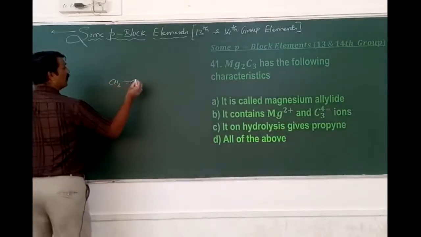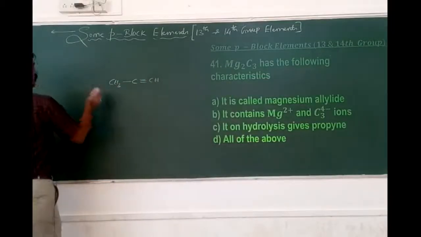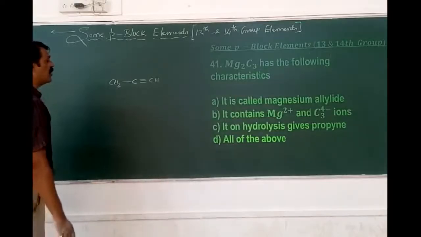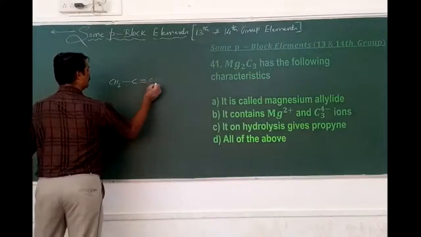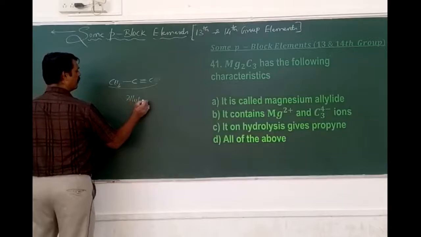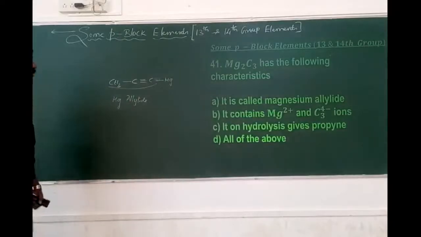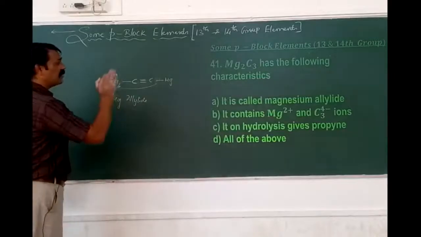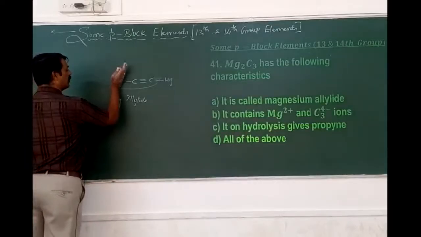CH3, C triple bond CH, what is this? It is propyne. In this propyne, the hydrogen is replaced by magnesium. This is called allyl, and when this H is replaced by magnesium, it is called magnesium allylide. That is Mg2C3, where we have magnesium with respect to that also.